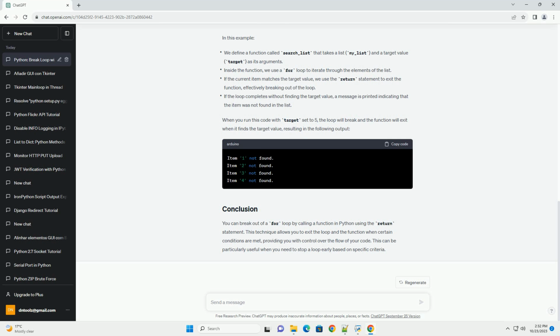Let's illustrate this concept with an example. Suppose you want to search for a specific element in a list, and when you find it, you want to exit the loop and the function. Here's how you can do it.